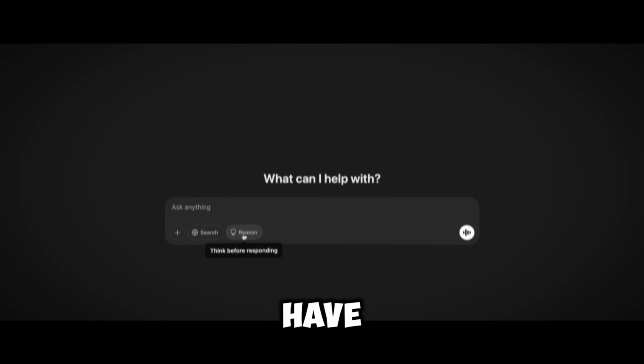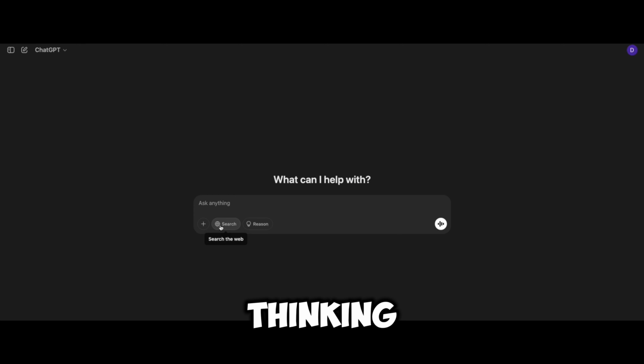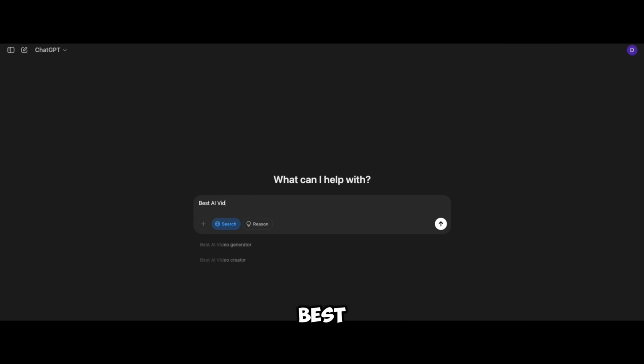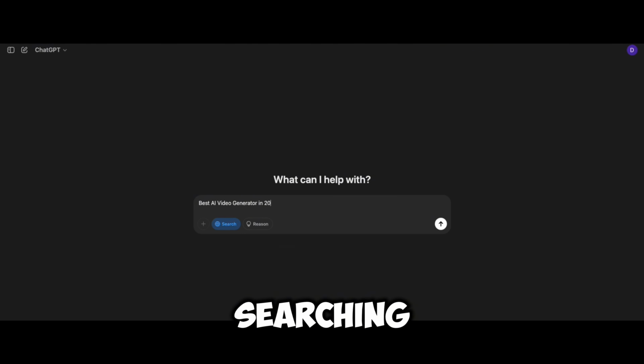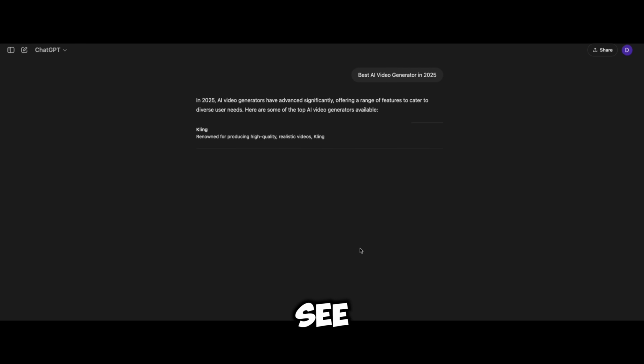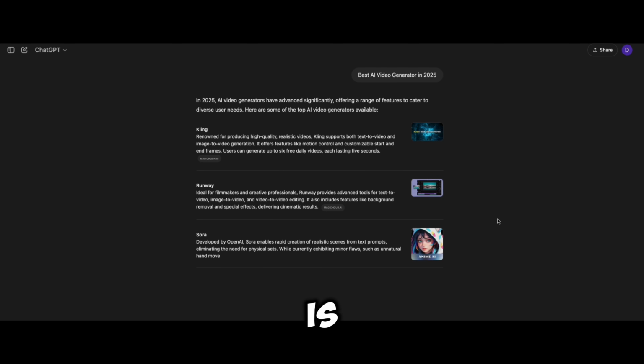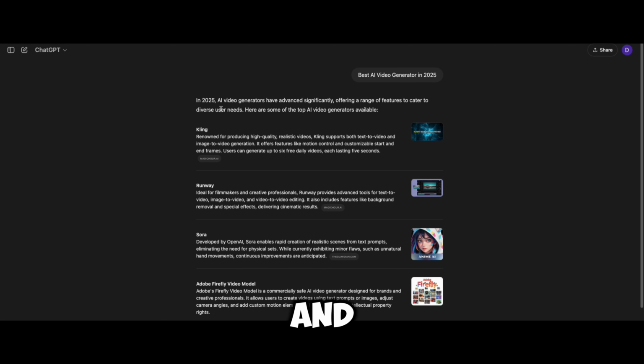Here also we have the same deep search and deep thinking under a different name, like search and reason. So I'm going with the search, which is equivalent to the deep search in Grok 3. Best AI Video Generator 2025. Searching the web, it's coming very quickly. You can see it generates output very quickly compared to Grok 3. The reason is it goes with very minimal sources and gives you the results.